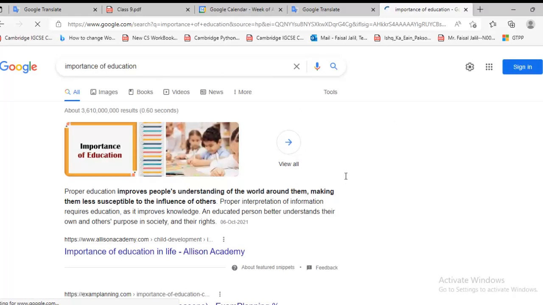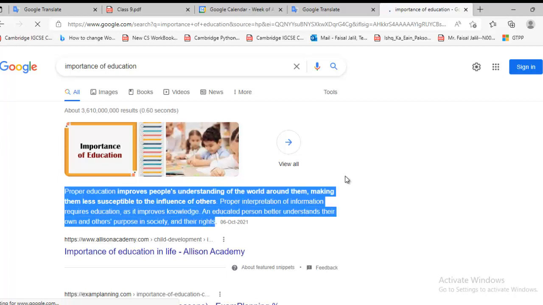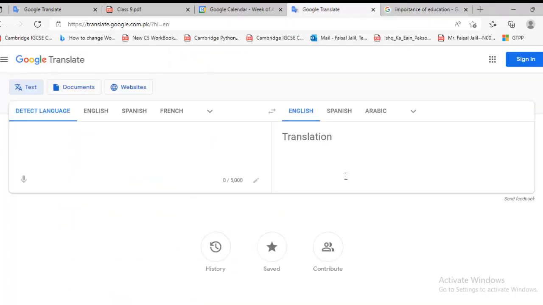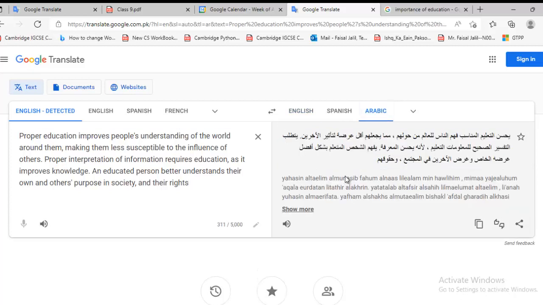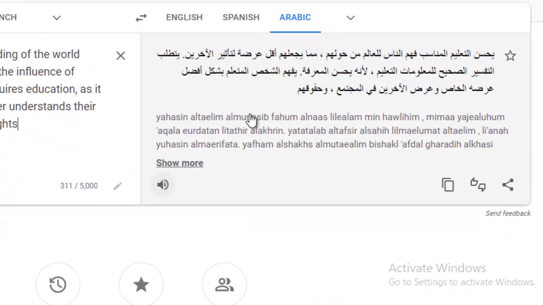Okay, now I'm going to copy this text, right click, copy it, and then go back to Google Translator, just paste it over here, right click, paste. Now I want to convert it into Arabic, so click on it. So here's the result in Arabic, and you can even listen to this. Stop it, and you can even copy this translated version and paste it in your Word document, PowerPoint presentation, anywhere.